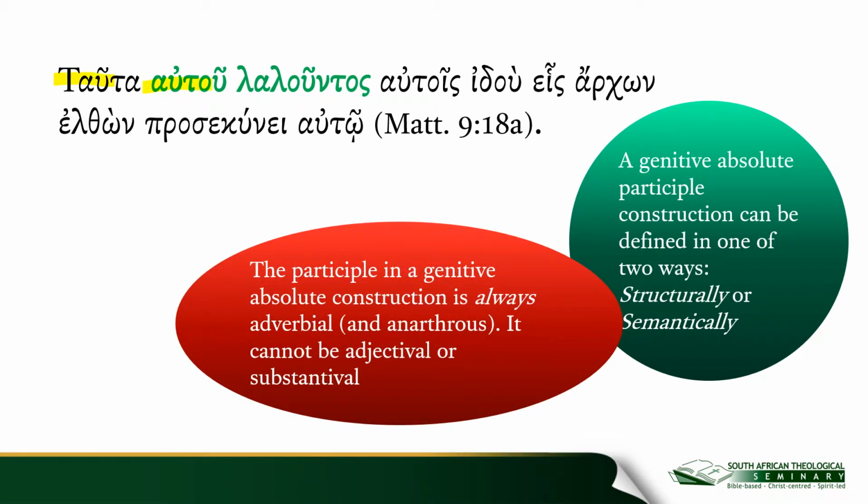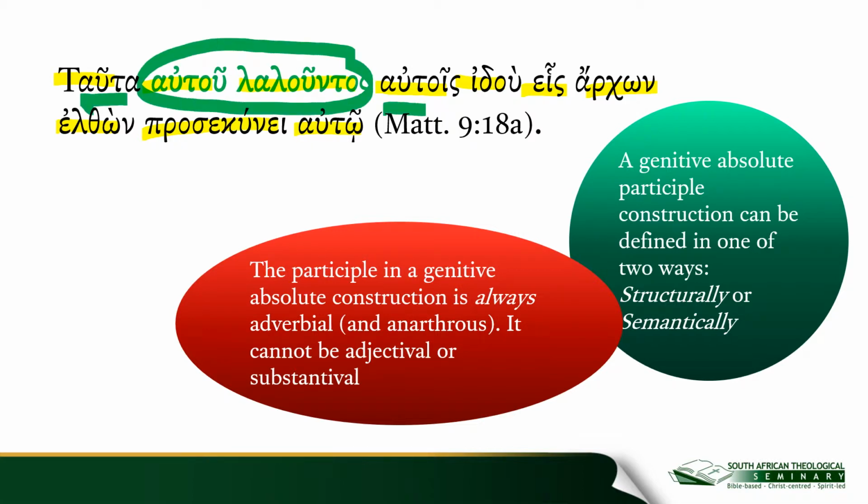Tafta aftu laluntos. Aftis idho his archon althon prasukini afto. Translation: while he was saying these things to them, behold, one ruler or a certain ruler came and bowed down before him.